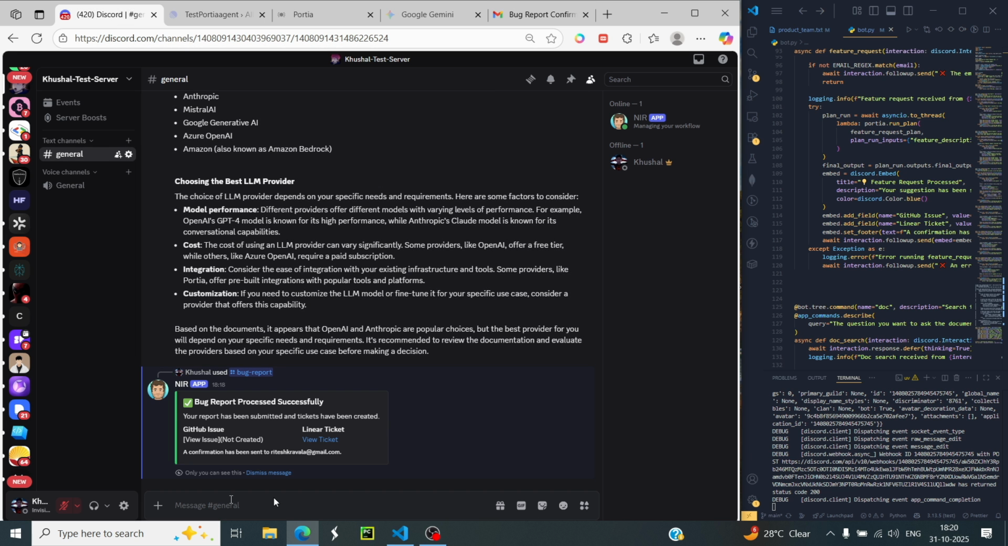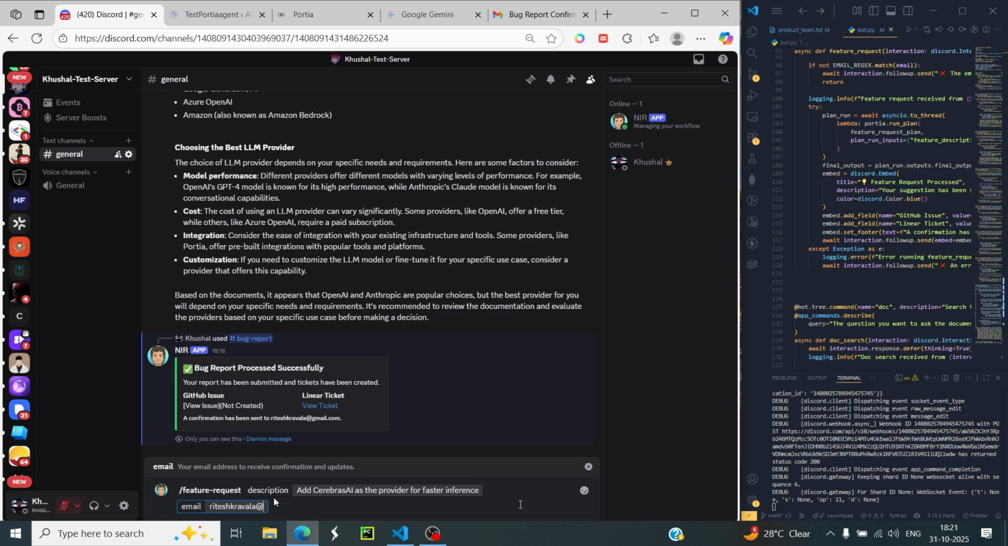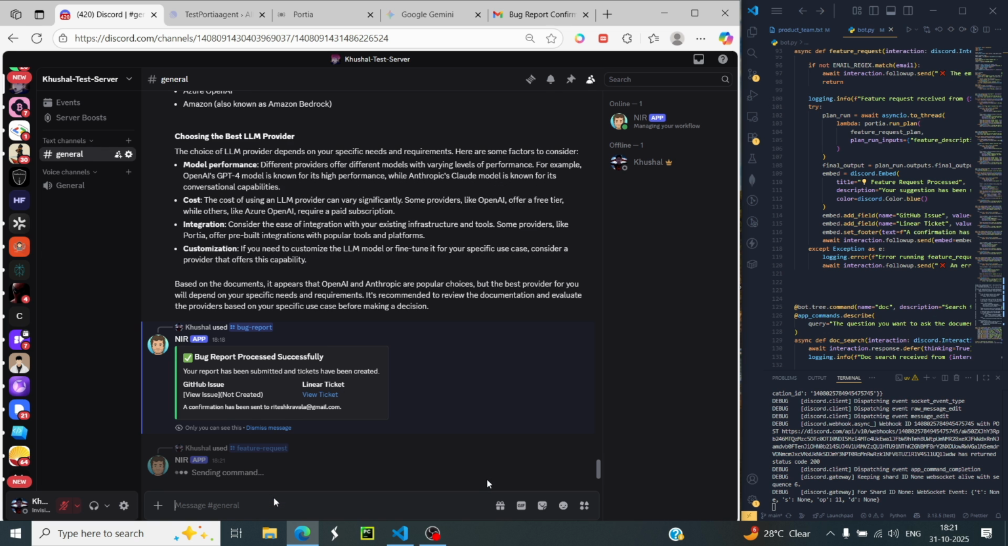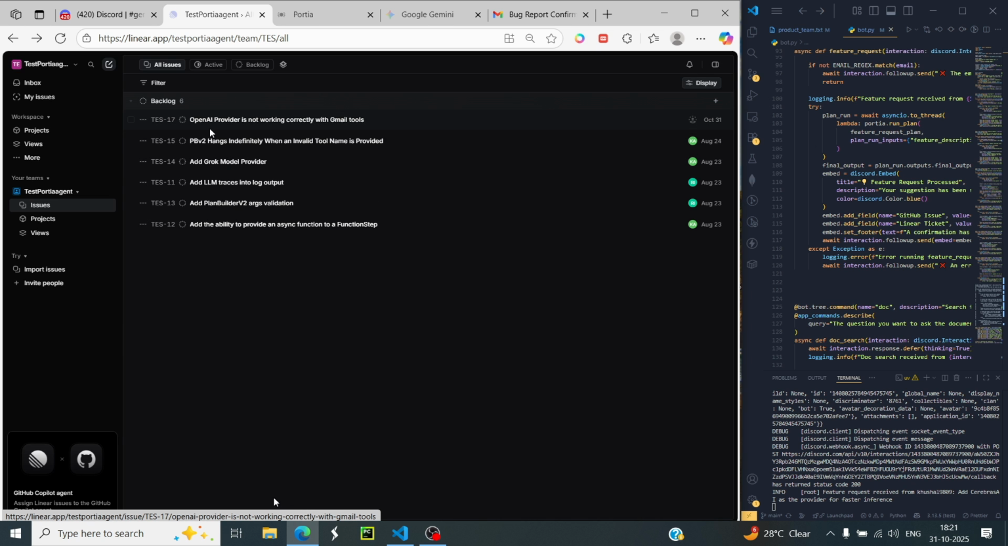And in a similar manner, we can also test out our feature request, and we can tell it to add Cerebras AI as the provider for faster inference, and let us give the email, and let us check the bug report issue which was created. Yeah, we can see that our bug report was created over here.